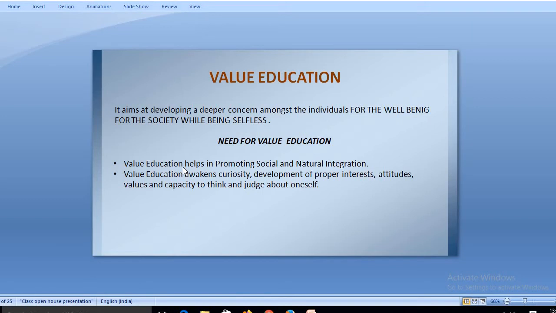So value education is basically concerned for other individuals and for the well-being of the society, and being selfless. So this is what value education is all about.